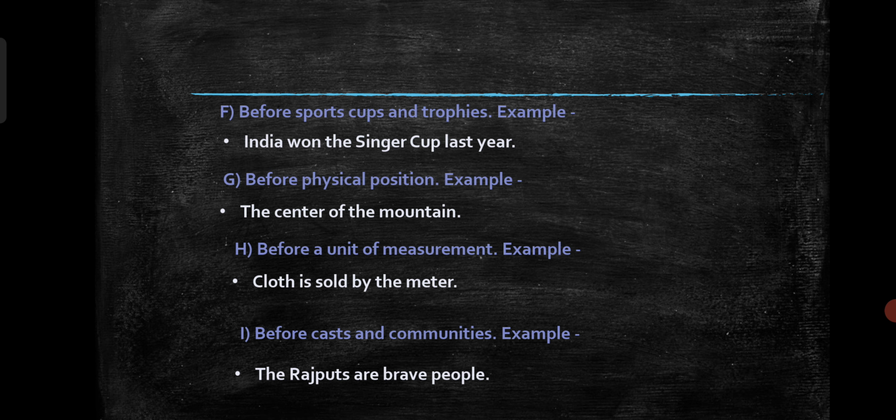Next rule, before a unit of measurement. Example, cloth is sold by the meter. Here meter is the unit of measurement. So before this we can write the. Next rule, before castes and communities. Example, the Rajputs are brave people. Here the Rajputs are mentioned as a community. So before this we can write the.